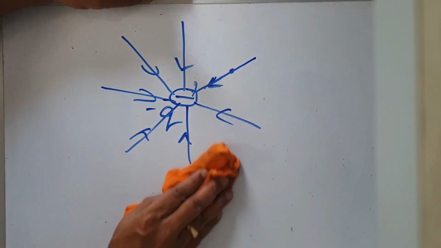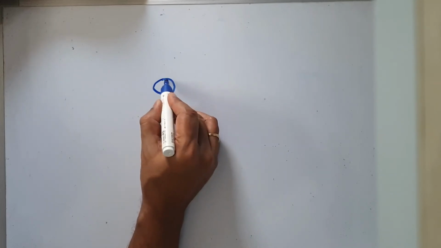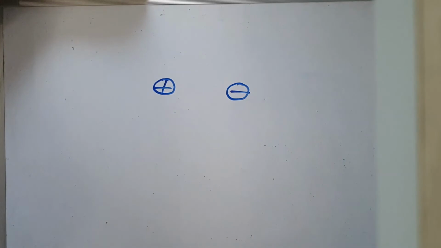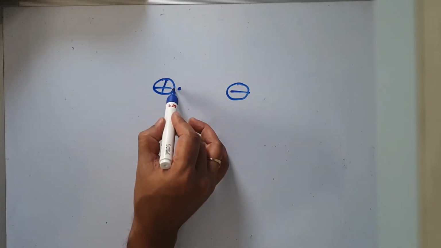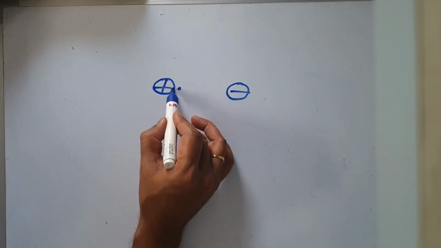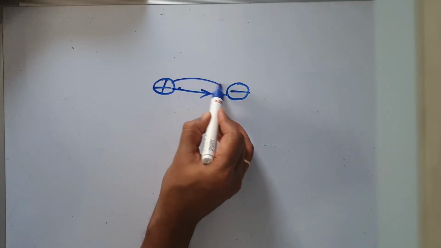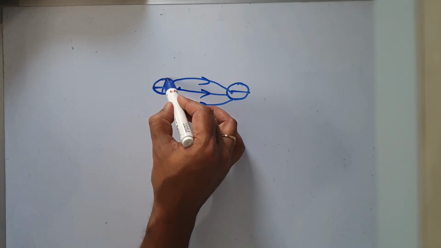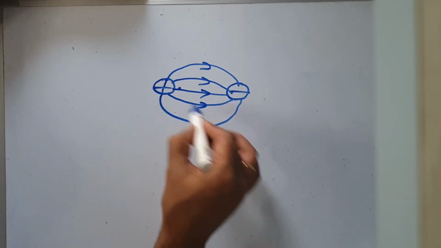Now, if you have a positive and negative charge placed close to each other, here is a positive charge, here is a negative charge. I want to plot the electric field lines here. How do I do it? I place a positive test charge here. How will it move? It will get repelled by this positive, attracted towards this negative. So this is the electric field line. Due to two unlike charges, they emanate from the positive charge and terminate at the negative charge.